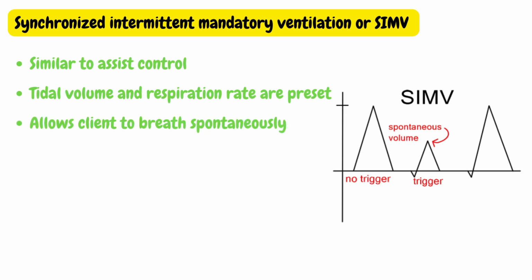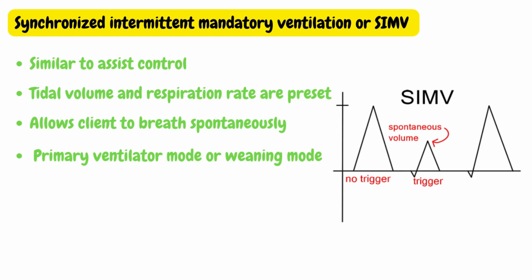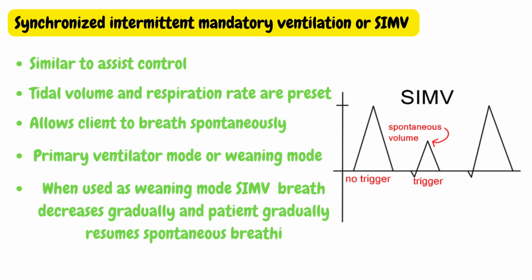It allows the client to breathe spontaneously at his or her own rate and tidal volume between the ventilator breaths. It can be used as a primary ventilator mode or as a weaning mode. It is the first mode of weaning. When SIMV is used as a weaning mode, the number of SIMV breaths is decreased gradually and the patient gradually resumes spontaneous breathing.